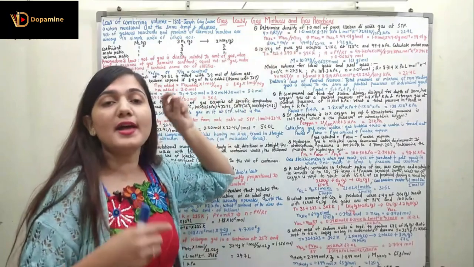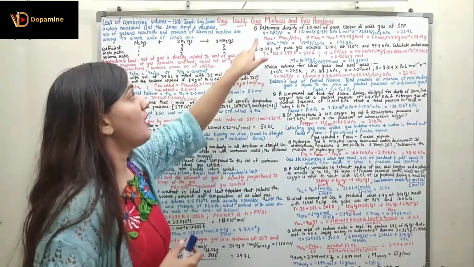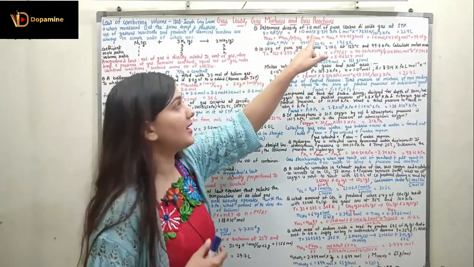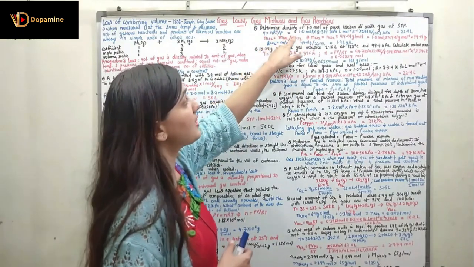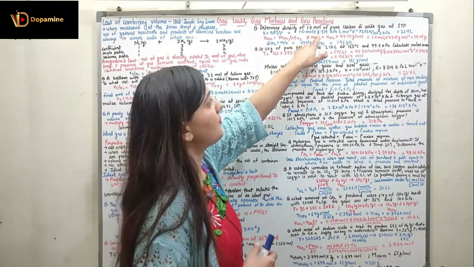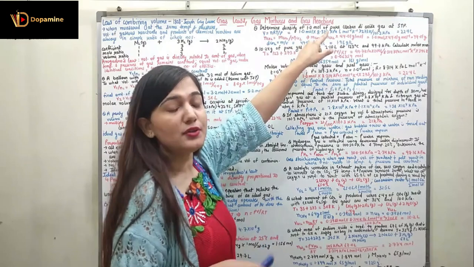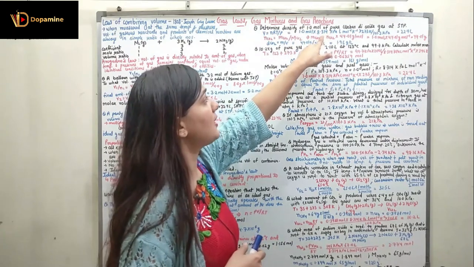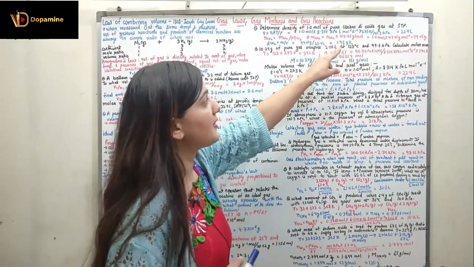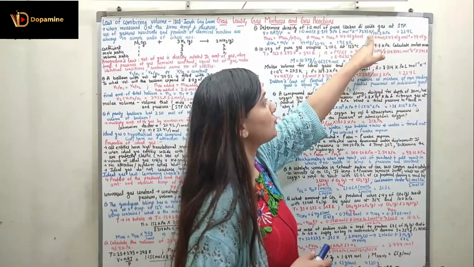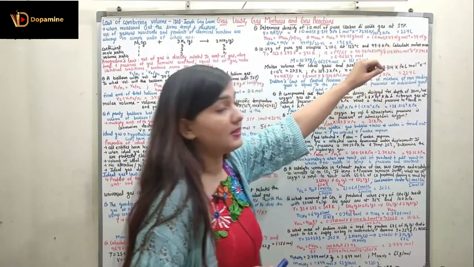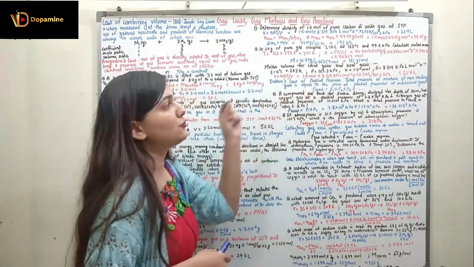For density we require the mass and we require the volume. So volume can be computed as nRT upon P by rearranging the ideal gas equation. So what is the number of moles? Number of moles is given, 1.0 mole. 1.0 mole multiplied with R, the universal gas constant, 8.314 kilopascal liter per mole per Kelvin, multiplied with the temperature. At STP the temperature is 273 Kelvin, divided by the pressure, which is 101.3 kilopascal. So the volume comes out to be 22.4 liter.